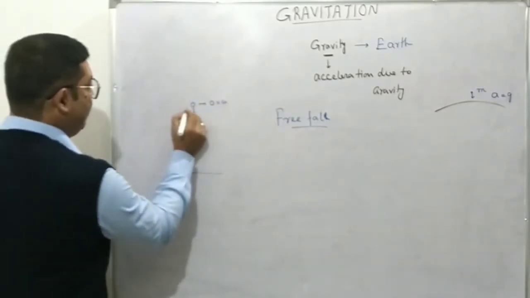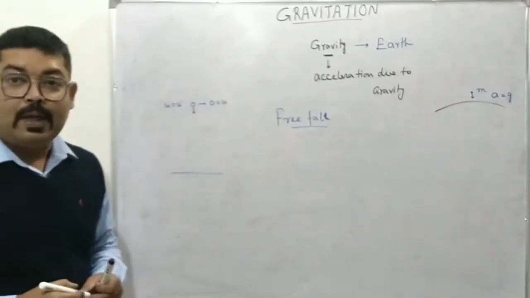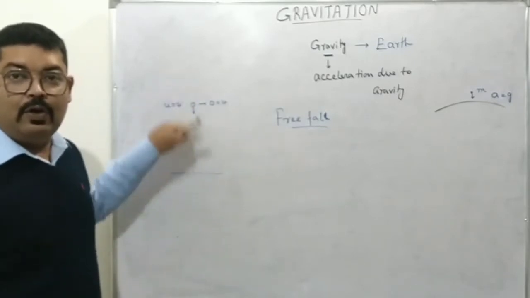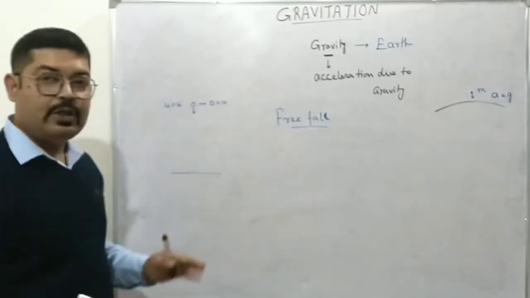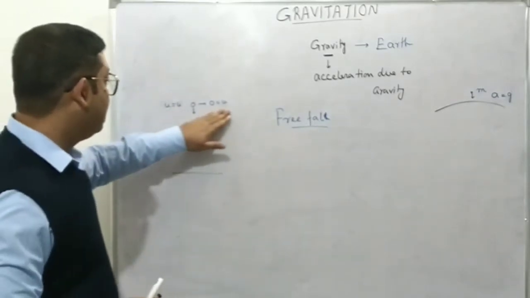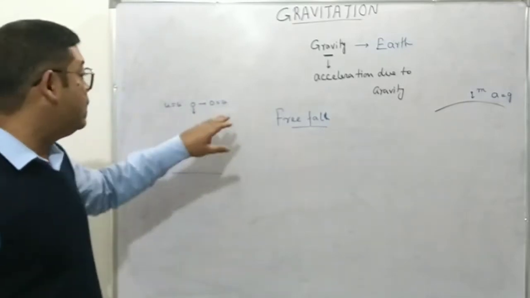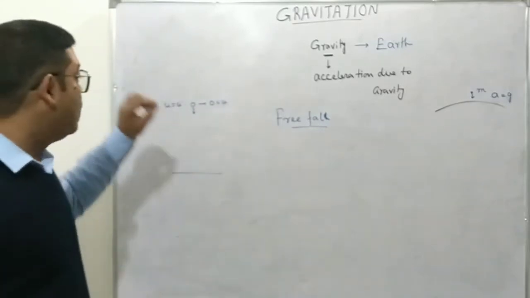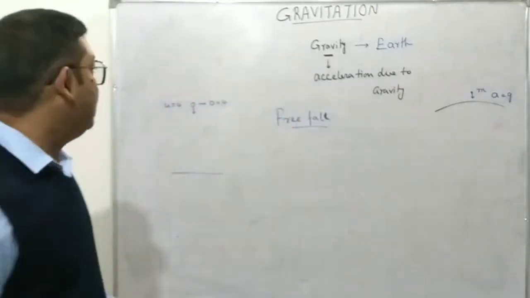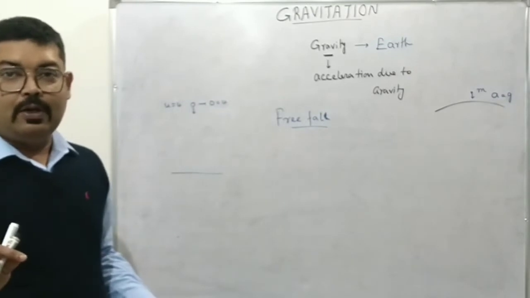However, if I give it an initial velocity, which means I have applied a force, then if there is an initial velocity given in the downward or the upward direction, or any other direction, the object will not be falling freely. Free falling means that the initial downward velocity must be 0. We are not giving any velocity to the object initially. It will be released from 0 velocity and it will be allowed to move under the influence of gravity. Okay.